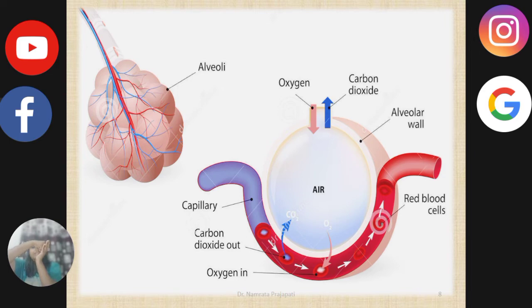Now, during inhalation, the air enters into the alveolar sac. The oxygen diffuses into the capillary, and the carbon dioxide enters again into the alveoli for exhalation. Thus, there occurs diffusion of gases through alveoli and capillaries.